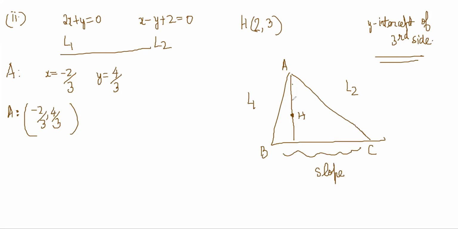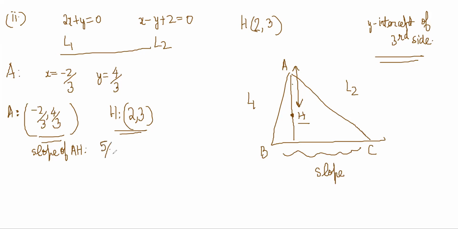Oh, but I know the slope of this now, right? H is known, no? H is known and A is known. We found A. So the slope of AH is known. The slope of AH is clearly 3 minus 4 by 3.